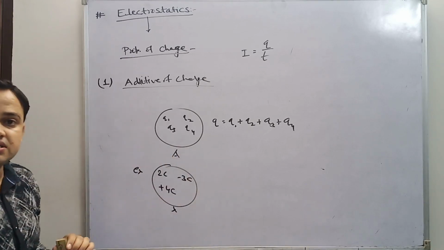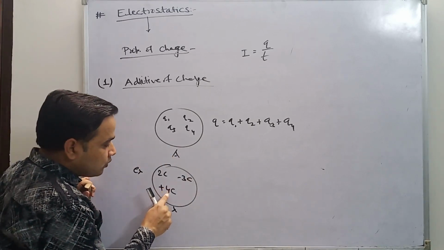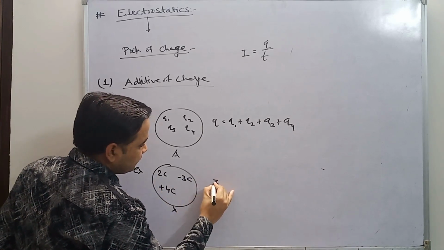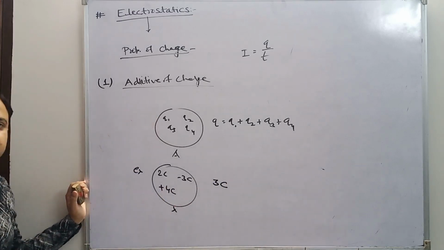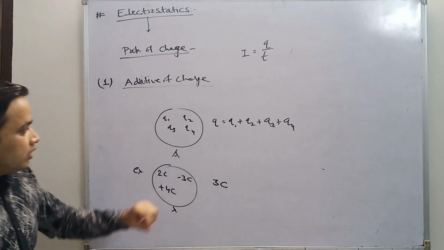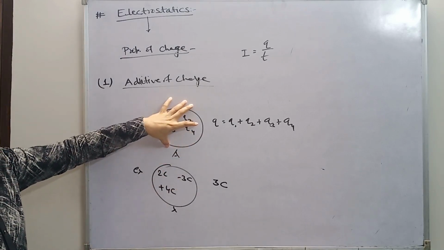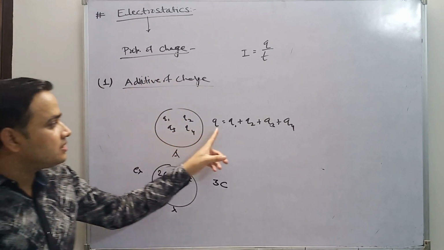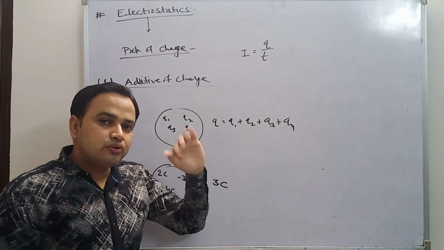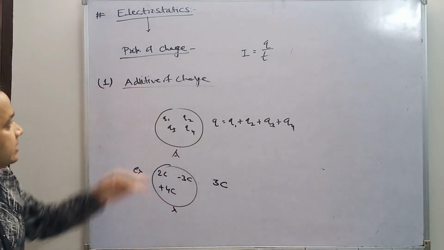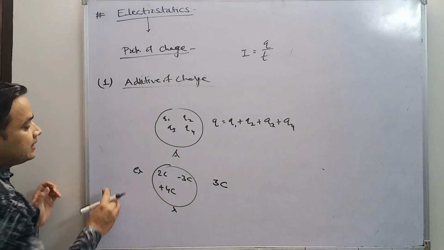Then how do we calculate the total charge? 4 plus 2 is 6, 6 minus 3 is equal to 3 coulomb. So what is the statement of this property? If a body has many charges, then the total charge on the body is the addition of all the charges. That is known as additivity of charge.